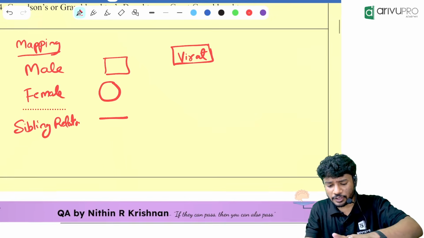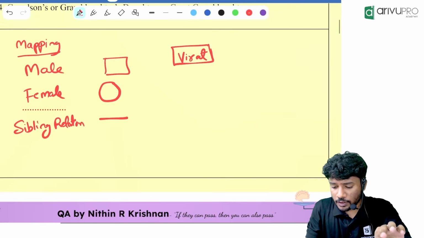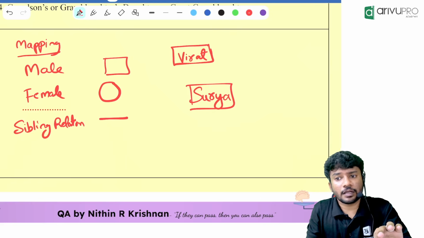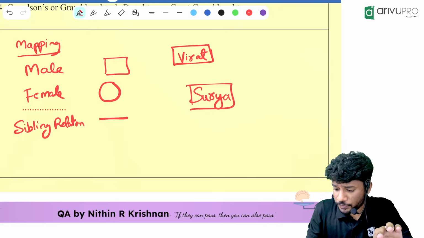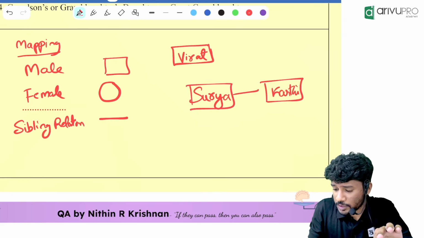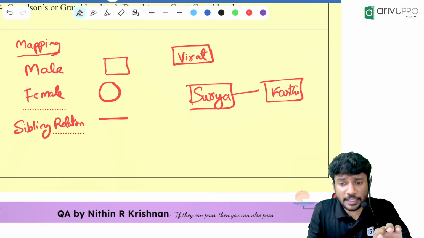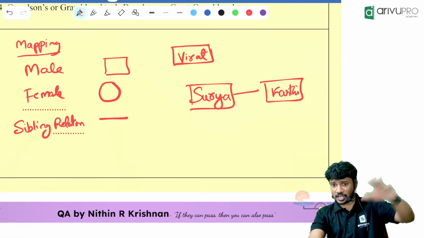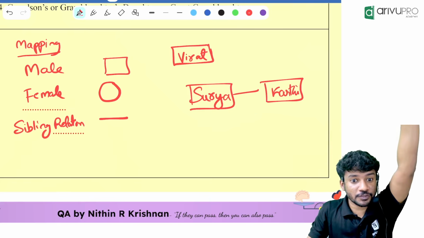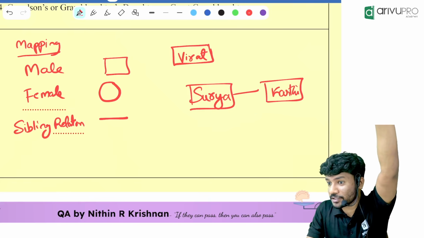Now I will just tell you one example. Everyone knows actor Surya? Male actor Surya has a brother, another actor. His name is Karthi. So how will you write it? They both are in the same generation, connected by a single horizontal line. Everyone understood this?